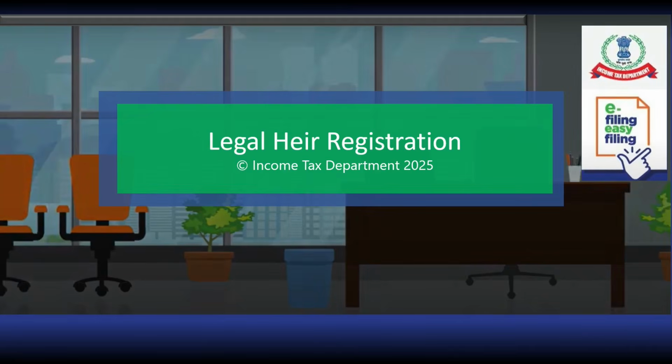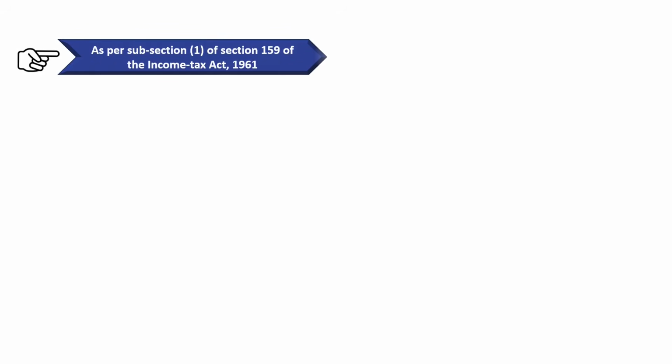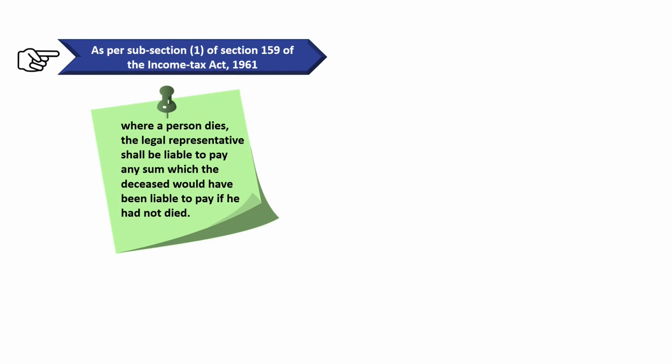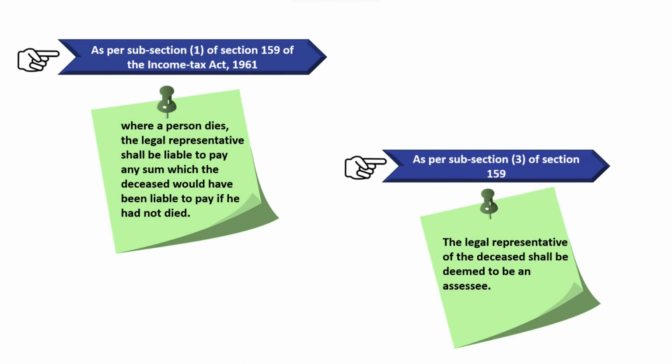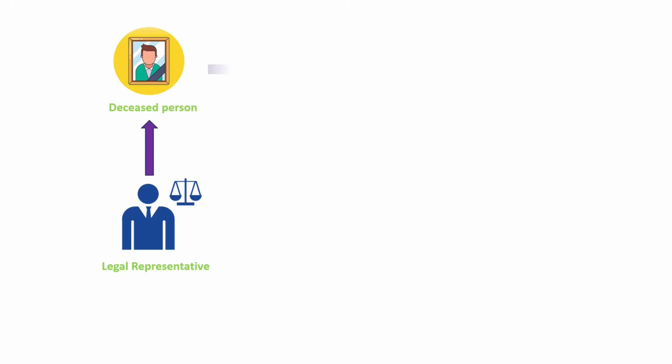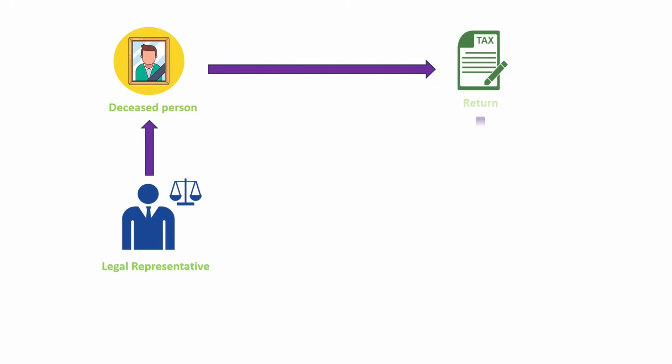This video is on legal heir registration. As per subsection 1 of section 159 of the Income Tax Act, where a person dies, the legal representative shall be liable to pay any sum of tax which the deceased would have been liable to pay if he had not died. Further, as per subsection 3 of the said section, the legal representative of the deceased shall be deemed to be an assessee. Hence, the legal representative of the deceased person is required to file the income tax return on behalf of the deceased.